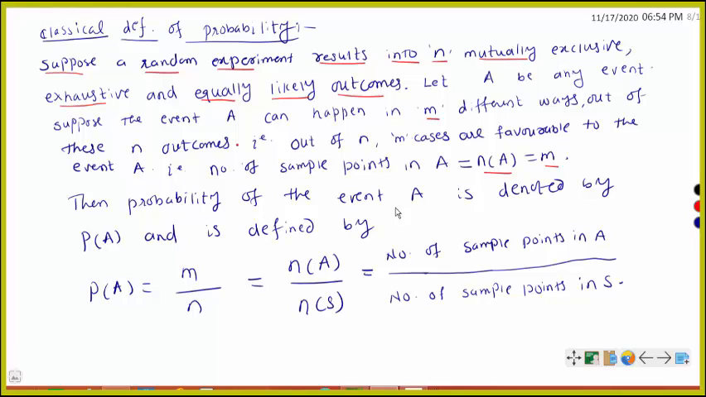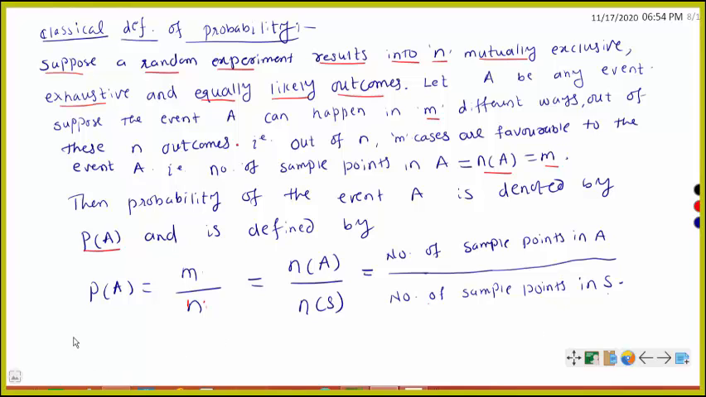Then the probability of the event A is denoted by P of A. This is the notation. P of A is the probability of the event A and is defined by P of A equals m by n. Here m is the number of ways in which the event A can happen, and n is the total number of outcomes. So m is the number of sample points in A, that is n of A, and n of S is the number of sample points in S. This is the definition of probability.